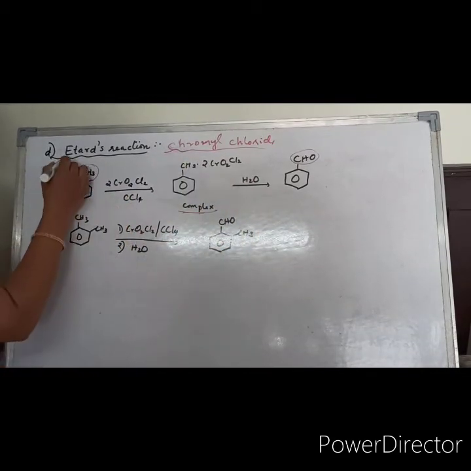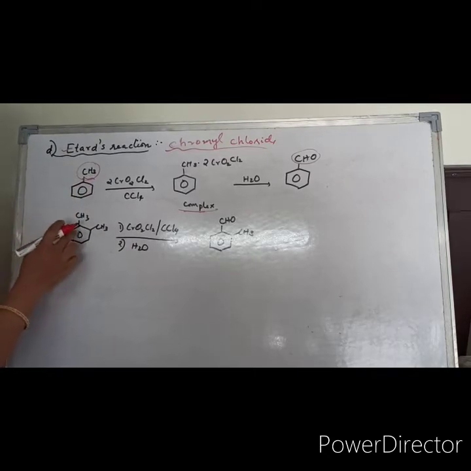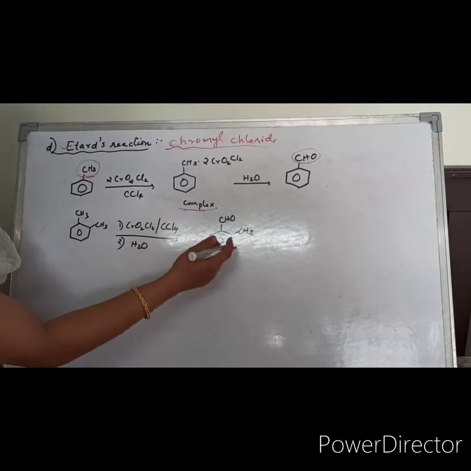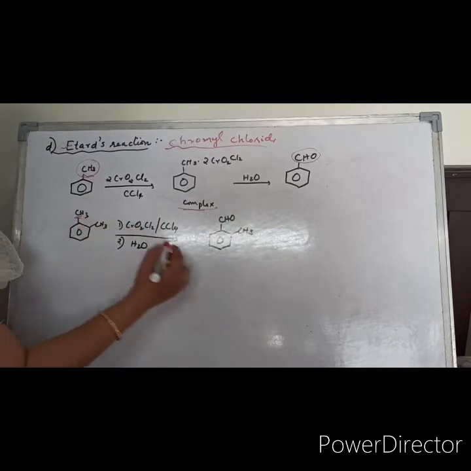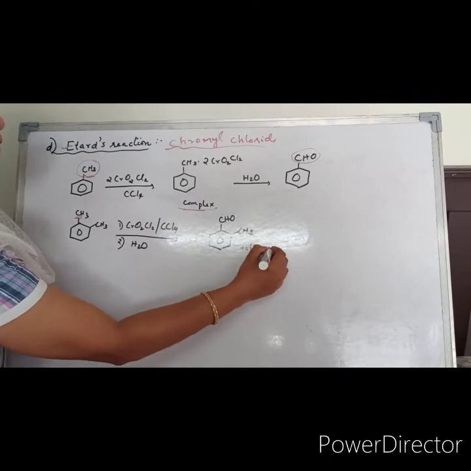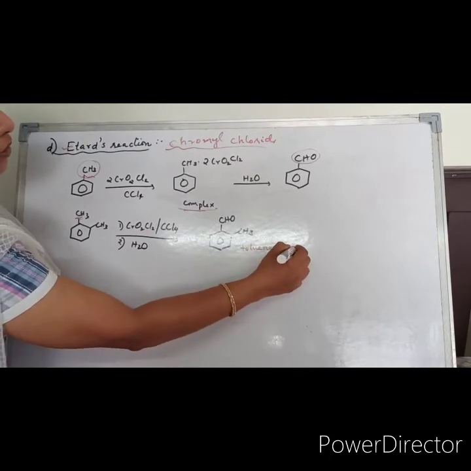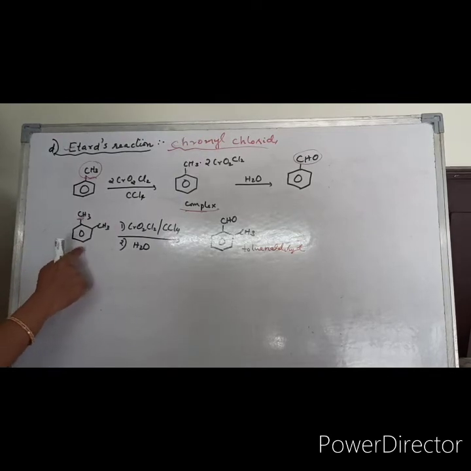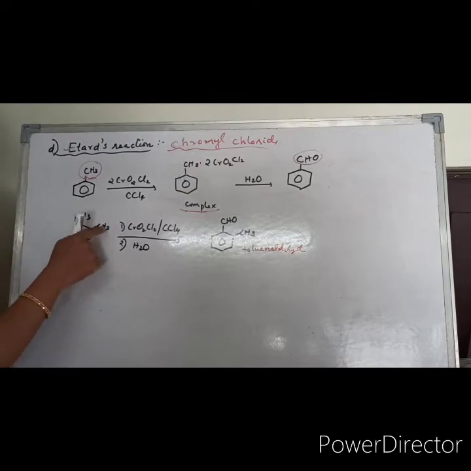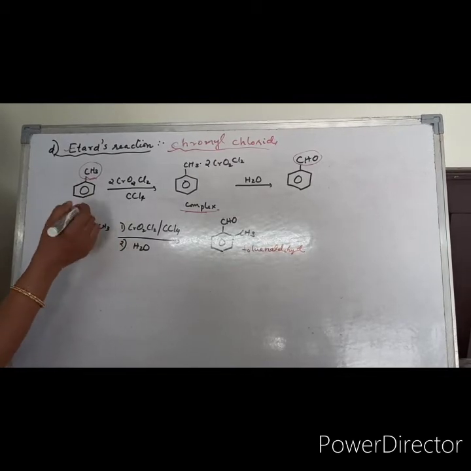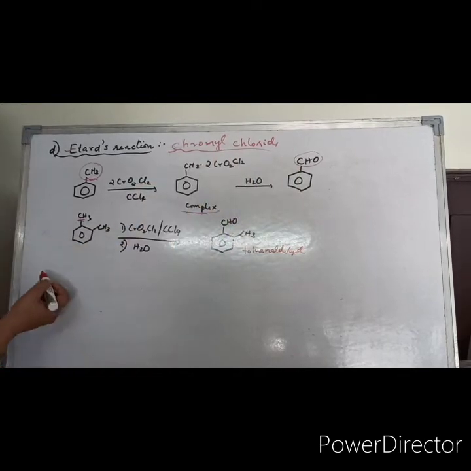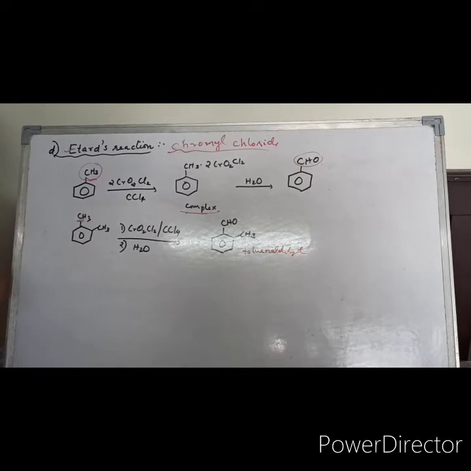This particular reaction is called Etard's reaction. Similarly, ortho, meta and para xylenes are also oxidized to the corresponding toluene aldehydes. One CH3 will be oxidized. This is called toluene aldehyde. This happens with the Etard reaction. Whereas if we use alkaline KMnO4, both CH3 groups will be oxidized to carboxylic acid. So you have to remember, here you have control on oxidation. You can stop at the aldehydic stage. This is a mild oxidizing agent.